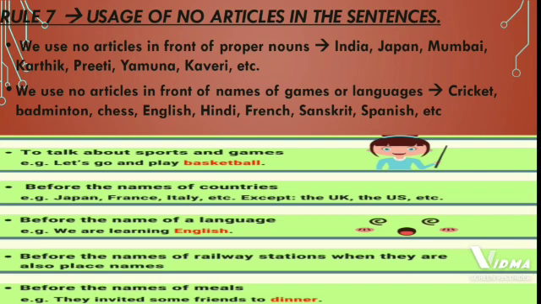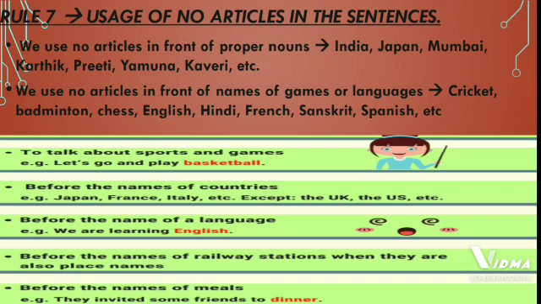Now second, we should not use articles in front of names of games or languages. Whenever we talk about games or languages, we should not use articles in front of them.